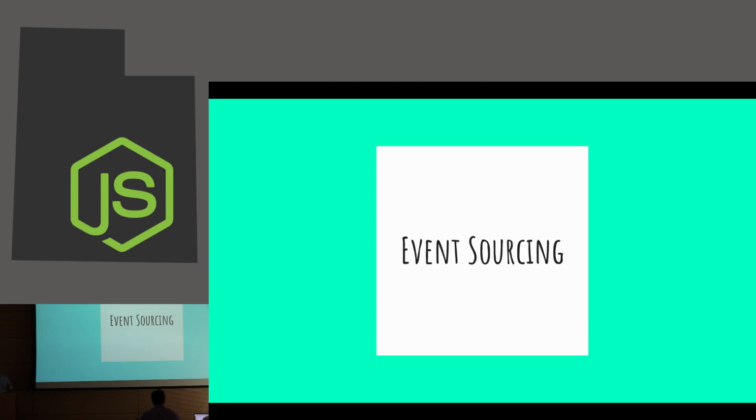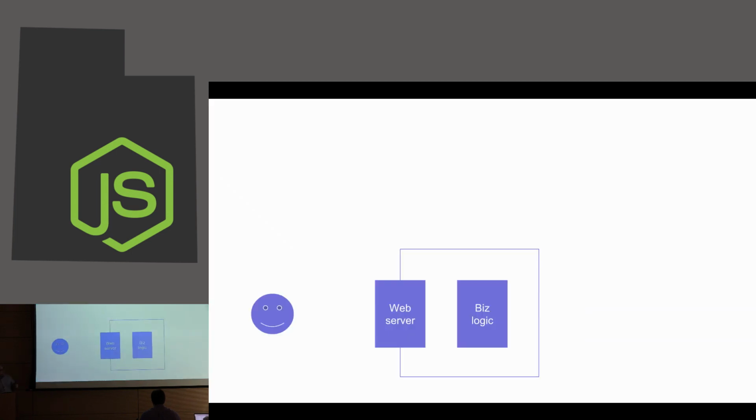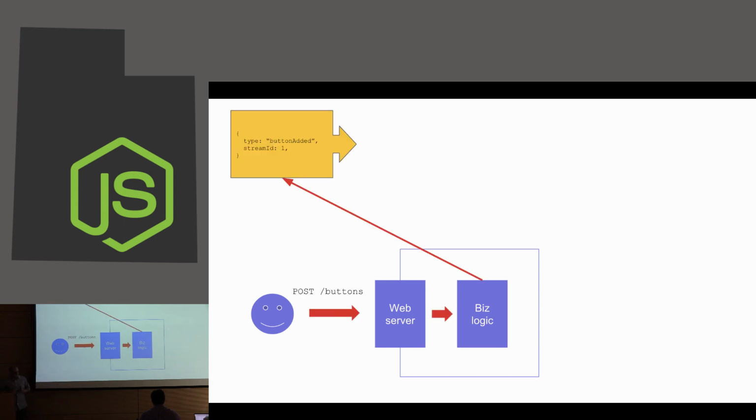So event sourcing is going to say, hey, let's do this a little bit differently. Here's our web server again with the business logic. And the same flow, a button is going to be added to the system. And instead of taking that request and extracting the information from it and just writing that to some table somewhere, we're going to actually store a record of the thing that happened. So instead of storing the result of the thing, we're going to store the thing itself, the transition here. Okay. Is that clear? Does that make sense so far?